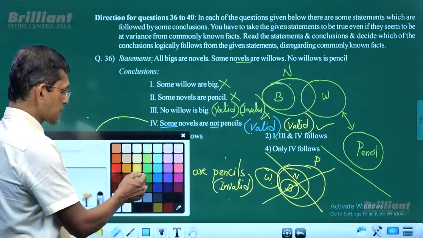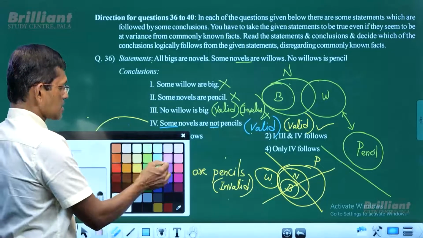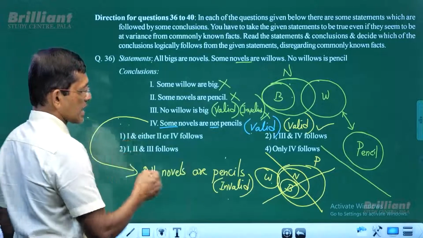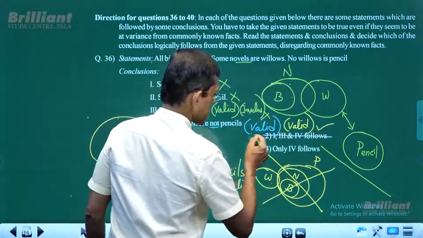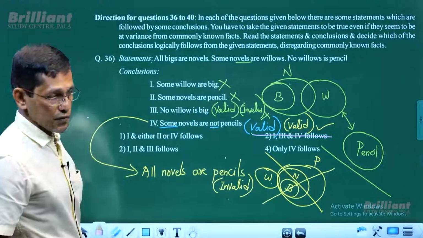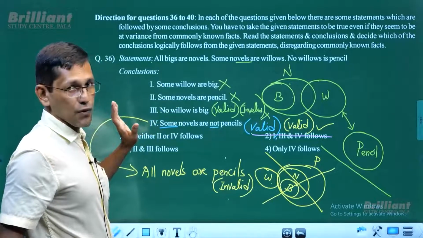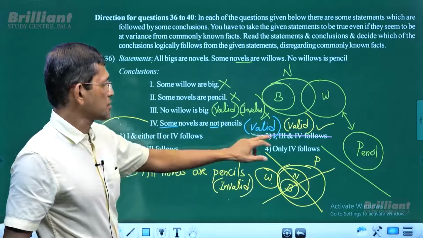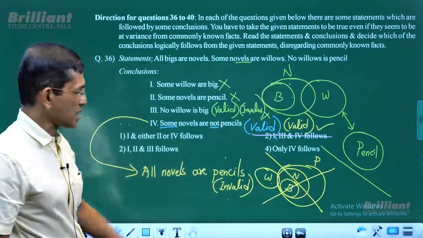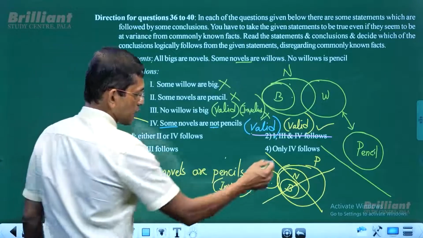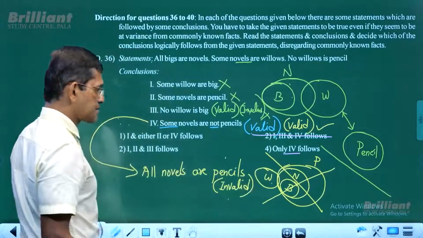That cannot be the answer, because 2 and 3 don't follow. In this case only 4 follows, so 1, 2, 4 is not the correct answer. Only 4 follows. Yes, that is a possibility.